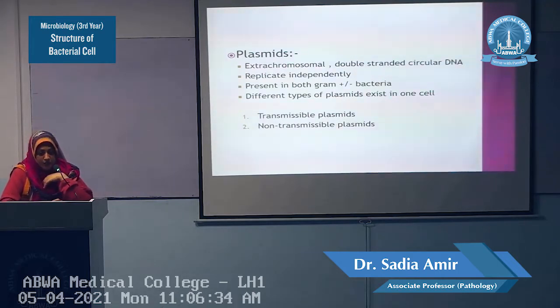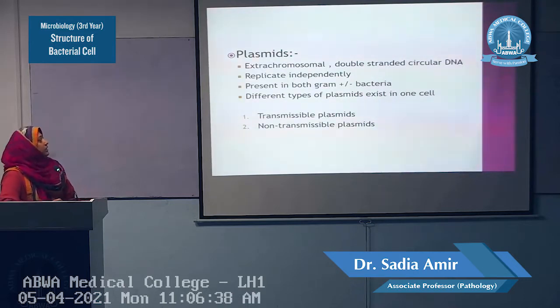Plasmids. This is a very important structure which is found in the cytoplasm of the cell. What are plasmids? These are extra chromosomal, double-stranded circular DNA.